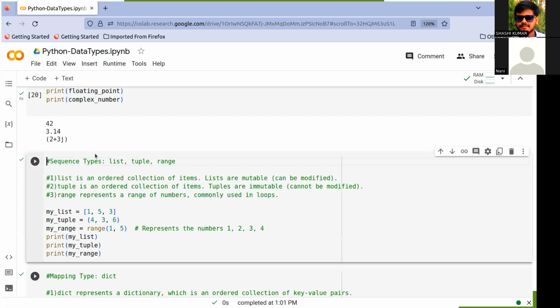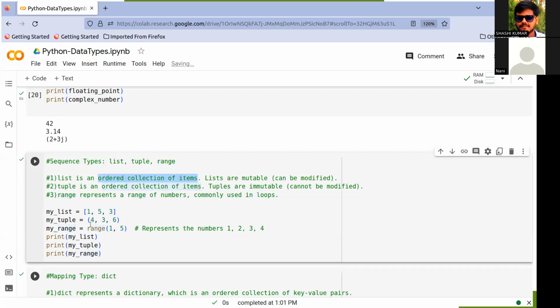And in the sequence type, we have list, tuple, and range. List is an ordered collection of items, and lists are mutable. Mutable is nothing but modifiable, so we can modify the list.